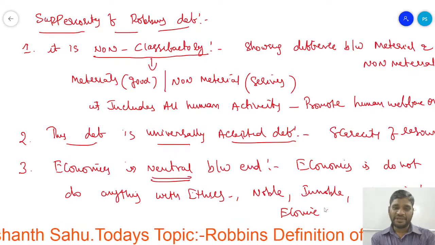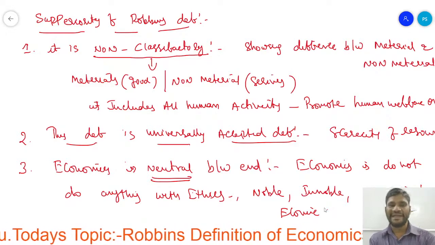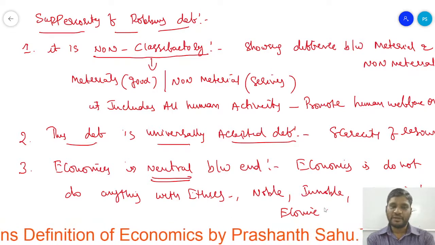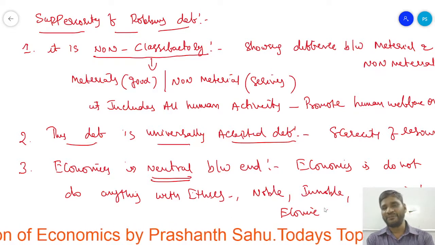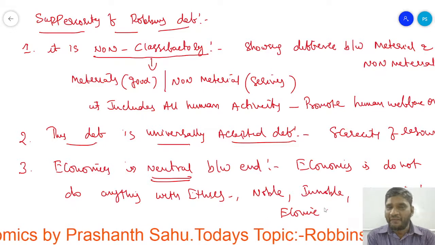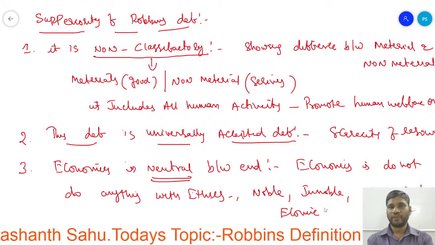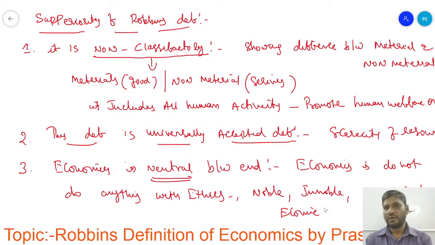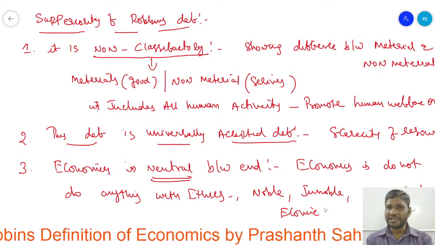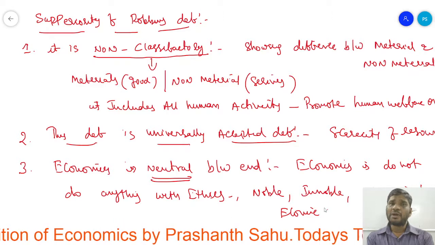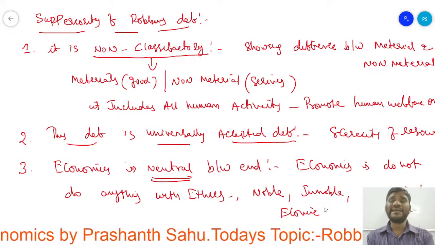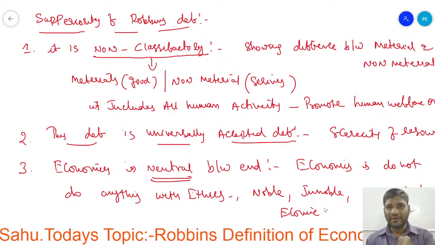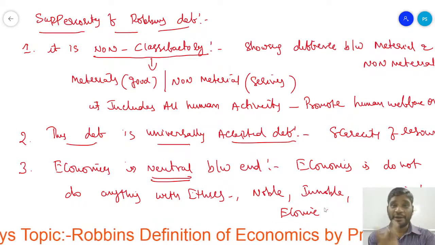So here it does not concern itself with ethics. For example, economics is neutral between ends. I want to eat sweet. Economics does not tell you that you should eat one particular sweet only. If I like one sweet, you may like another according to your taste.